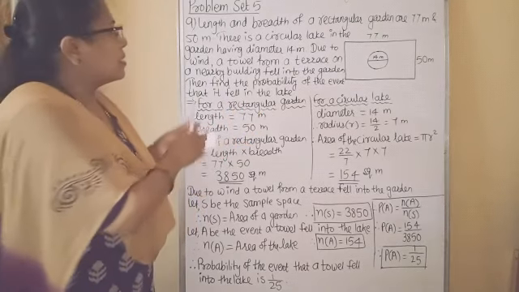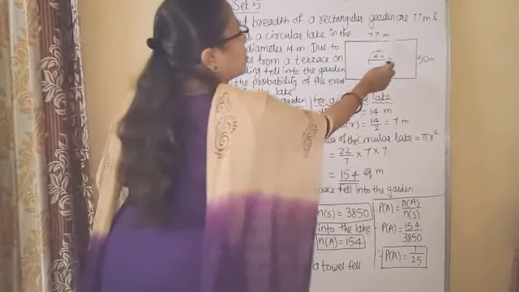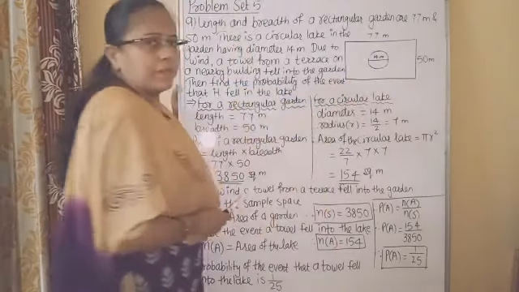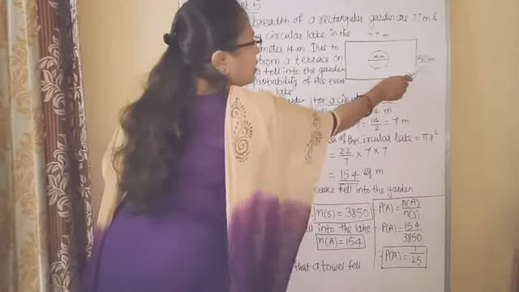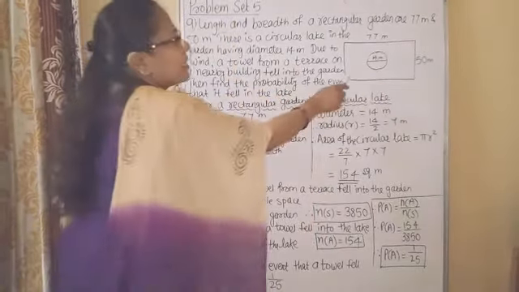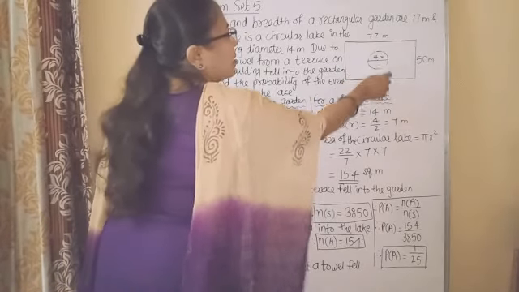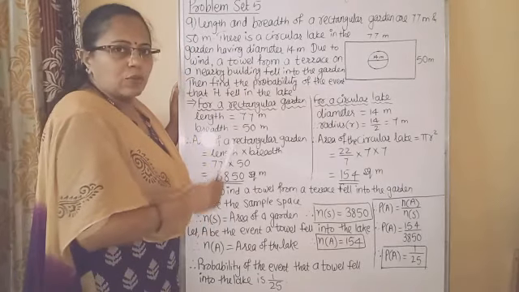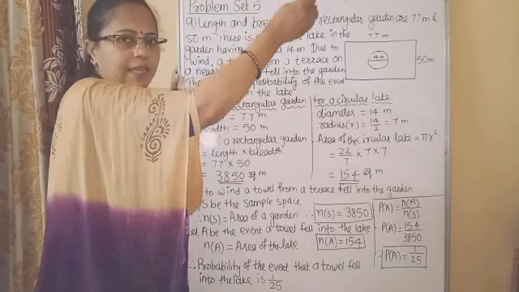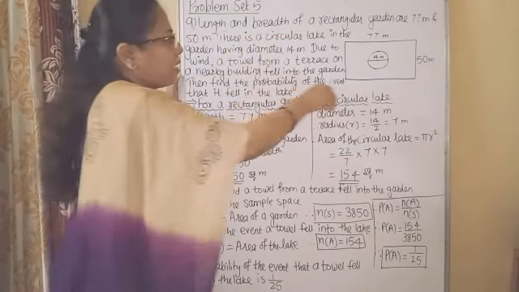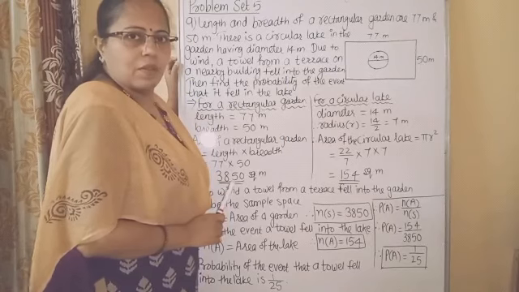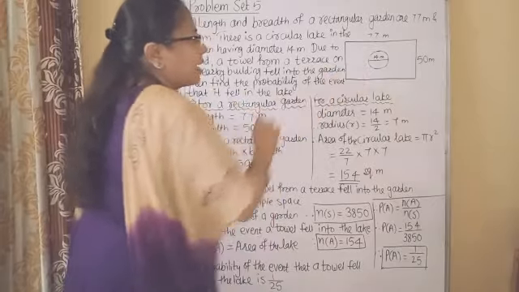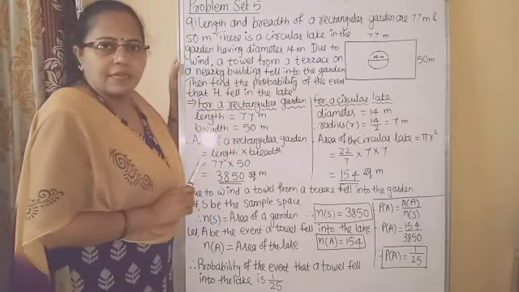Okay, students, here in this question, there is one rectangular garden. The length of the garden is 77 meter and breadth of the garden is 50 meter. In this garden, one circular lake is there having diameter 14 meter. And due to wind, a towel from the terrace of a nearby building fell into this garden. And the event is the towel fell in this lake. So what is the probability of that event?